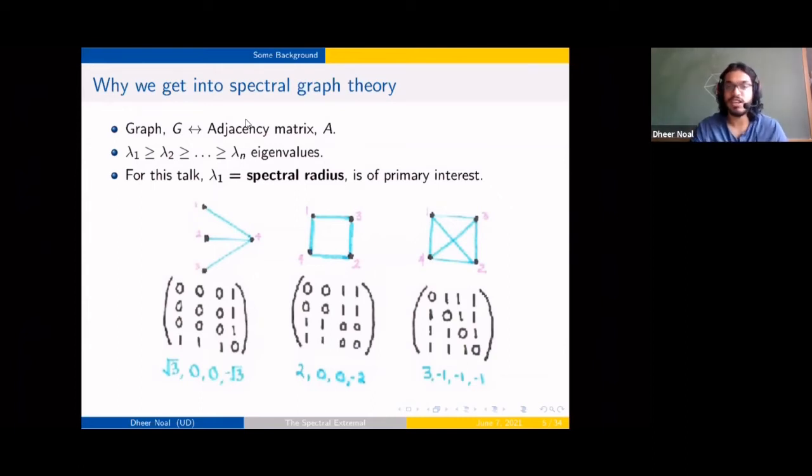Since the eigenvalues are all real, we can order them this way, with lambda 1 being the biggest, and this is the one of primary interest to us, right? So lambda 1 is also called the spectral radius.